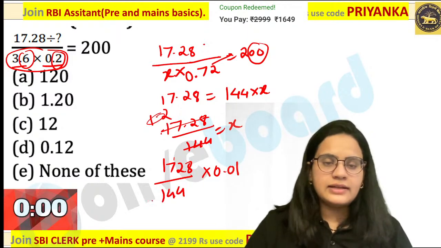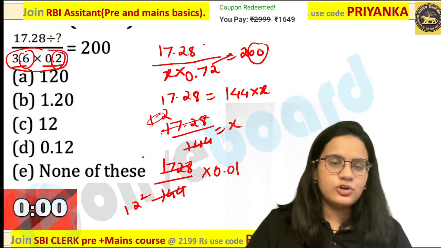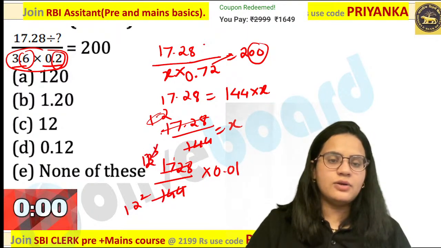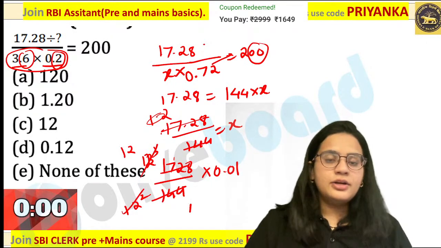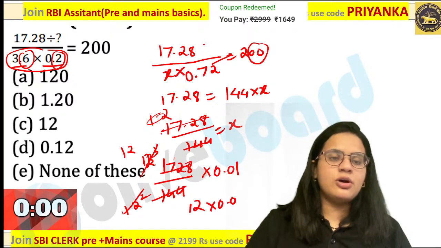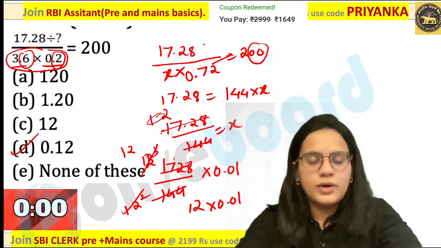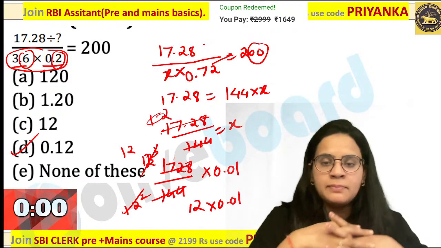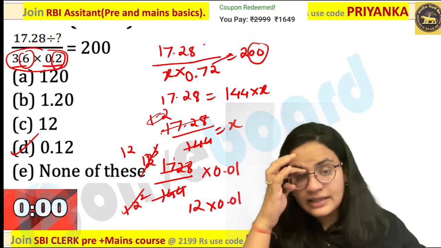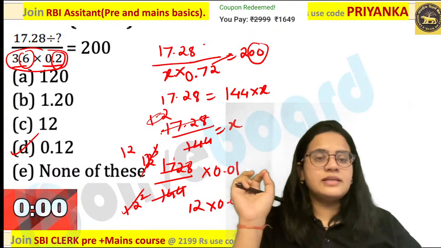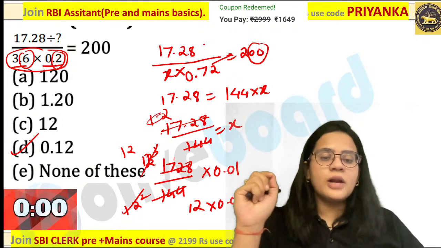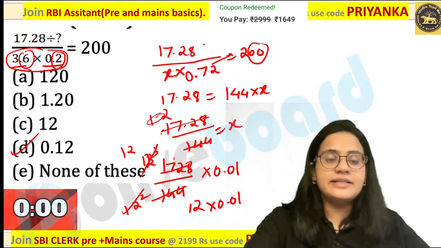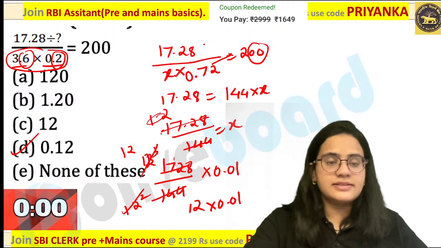Now you know that this is 12 square, this is 12 cube over here. That means you are directly going to get 12 as the value. 12 multiplied by 0.01 will be 0.12 over here. Are you getting my point? Everybody is getting it. That was the important concept in this question, how you are putting a decimal value, because that will change your complete answer in this case.